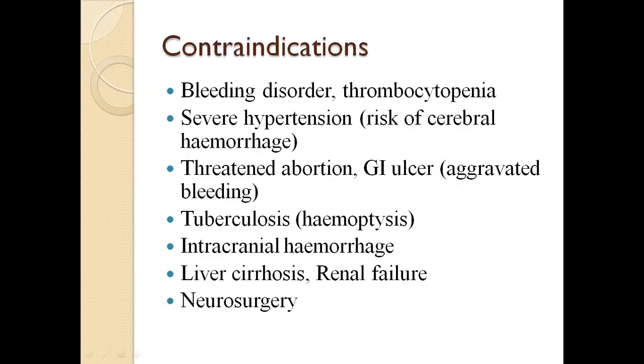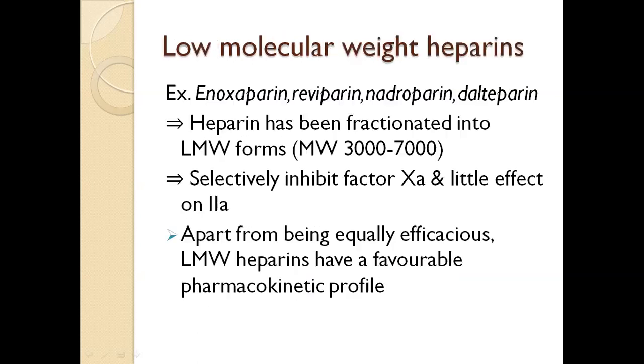So contraindications of heparin: bleeding disorders, thrombocytopenia, and severe hypertension. There is a risk of cerebral hemorrhage if it is given in hypertension. Also threatened abortion and gastrointestinal ulcer. If it is given in gastrointestinal ulcer, it will aggravate the bleeding. Tuberculosis, intracranial hemorrhage, liver cirrhosis, renal failure and neurosurgery. It is contraindicated in these conditions.